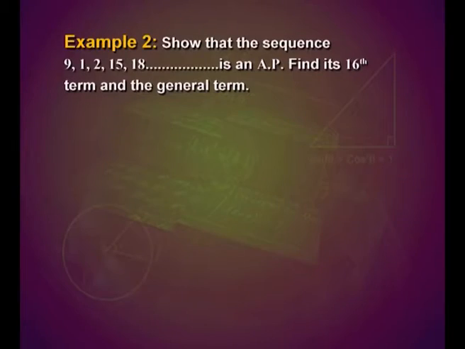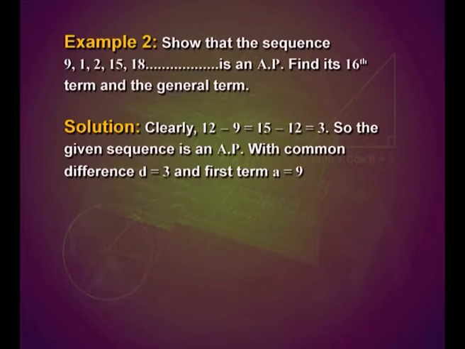Let us look into one more interesting example. Show that the sequence 9, 12, 15, 18 and so on is an arithmetic progression. Find its 16th term and the general term. Look into the solution. Clearly, we have here 12 minus 9 is equal to 15 minus 12, that is equal to 3. That means the common difference is 3. So, the given sequence is an arithmetic progression.